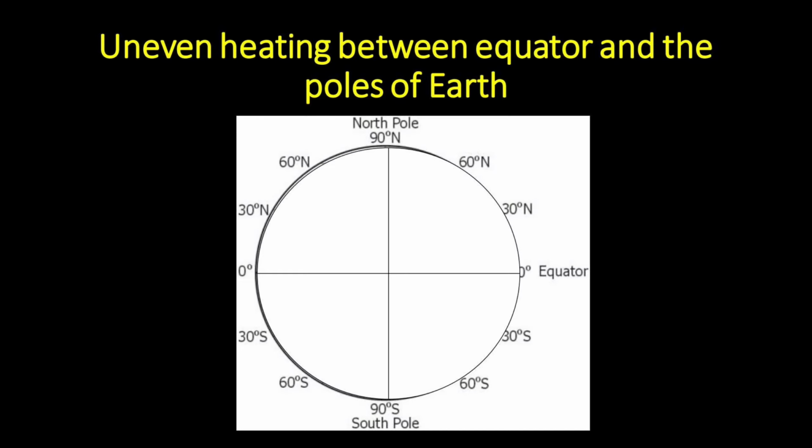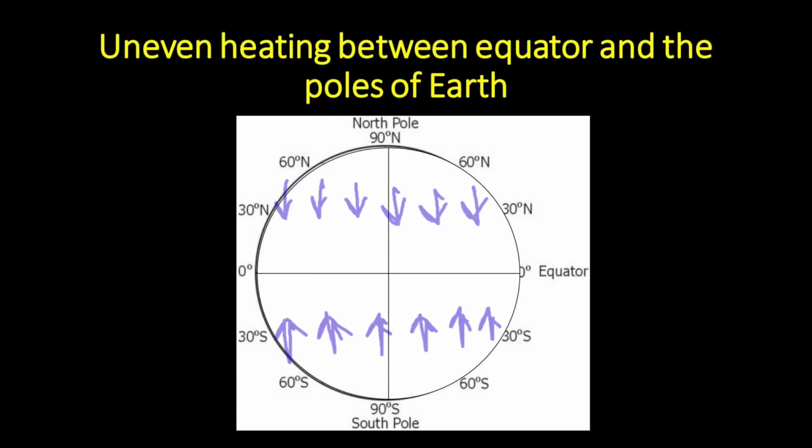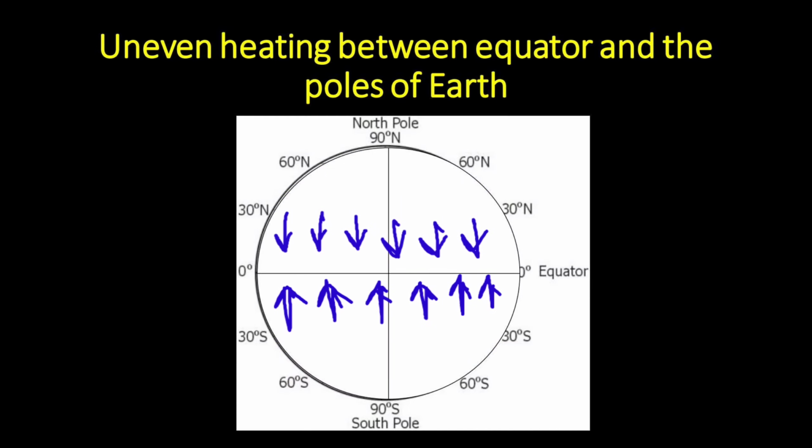Now we will know about the uneven heating between the equator and the poles of the earth. The region close to the equator of the earth gets the maximum heat from the sun. So the air in the equatorial region gets heated and becomes warmer. This warm air rises in the equatorial region of the earth, creating an area of low air pressure. Now the cooler air from the regions of up to 30-degree latitude belt on both sides of the equator, being at higher pressure, rushes towards the equator to take the place of the warm rising air. This makes the wind blow from the north and south direction towards the equator.